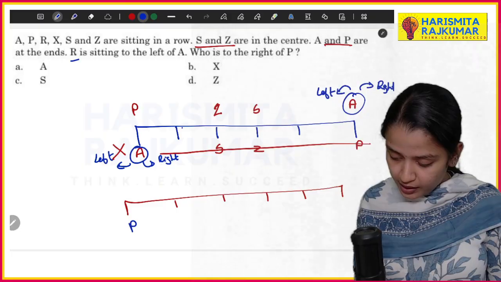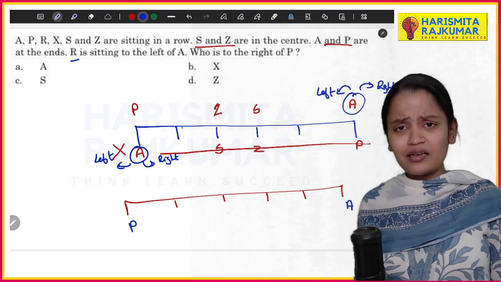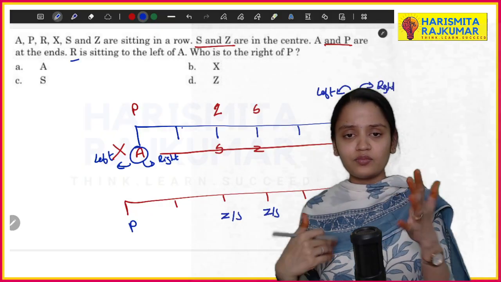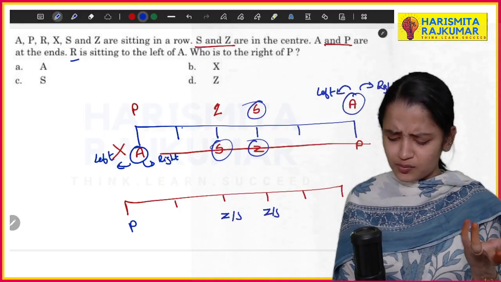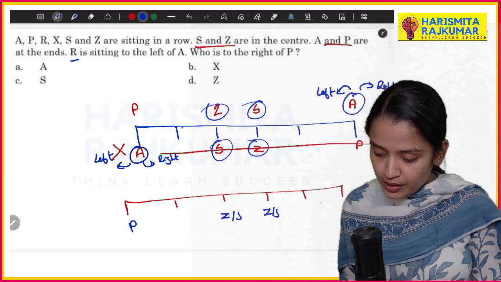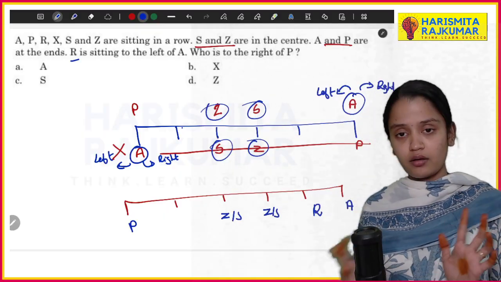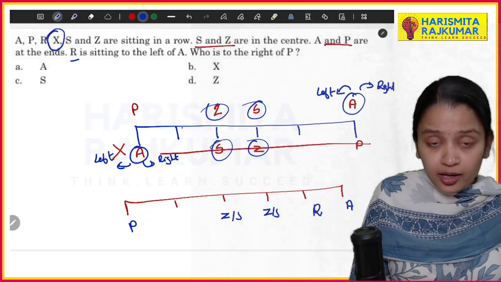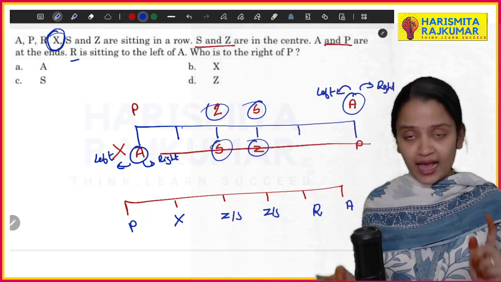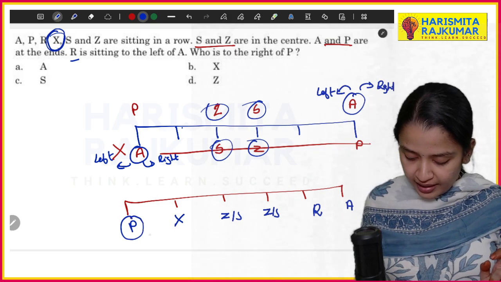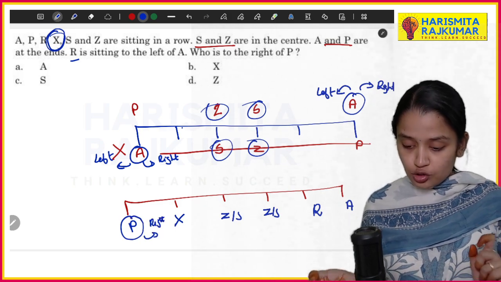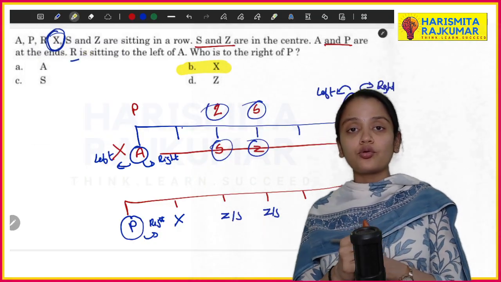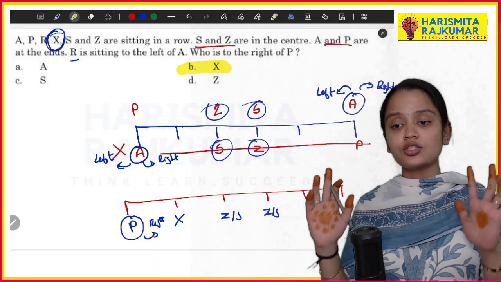So you'll be having P here, you'll be having A here. In the center you can have Z or S here, and you can also have Z or S here. Alternatively, either this possibility is true, or this possibility is also true. To the left of A, we are supposed to put R, right? Now, who is sitting to the right of P? Only one position is left, that is X. So this is the right of P, and your answer is X. So then you don't have any problem.